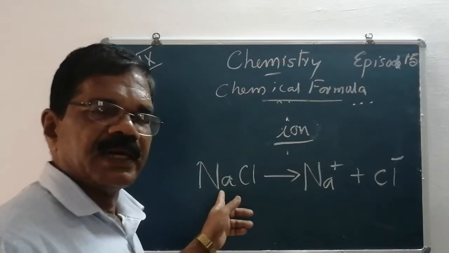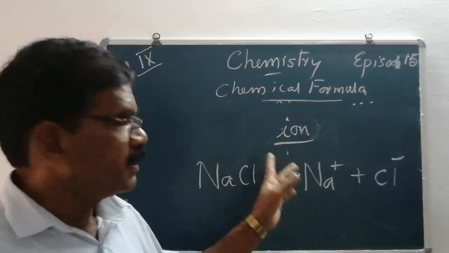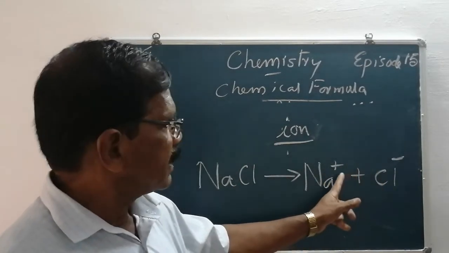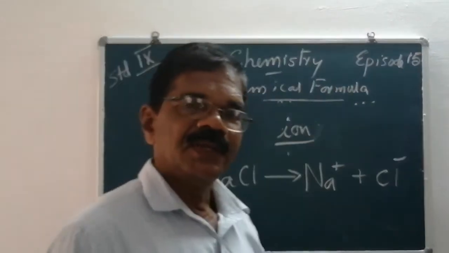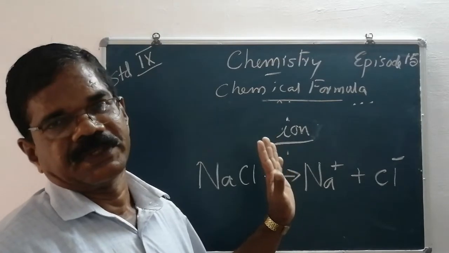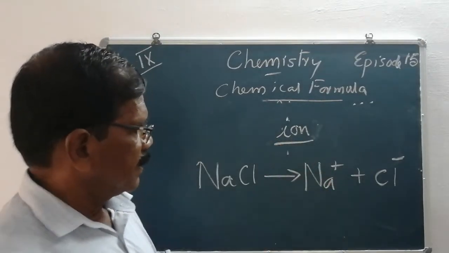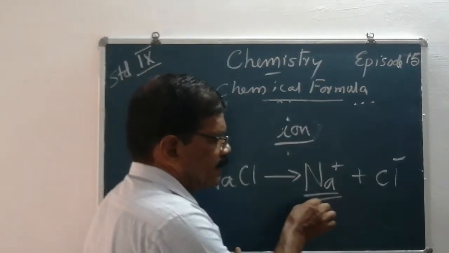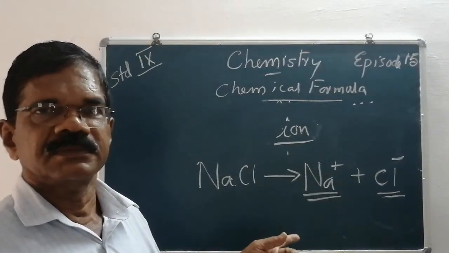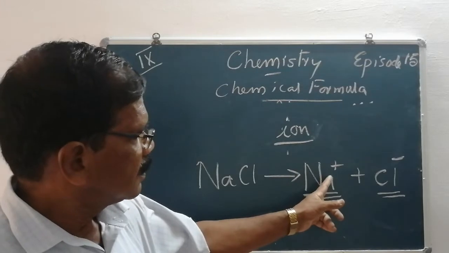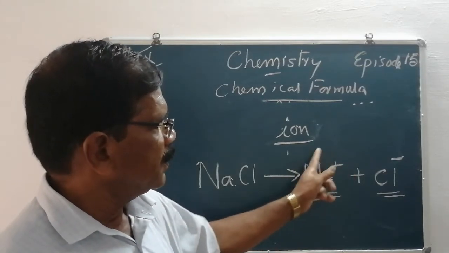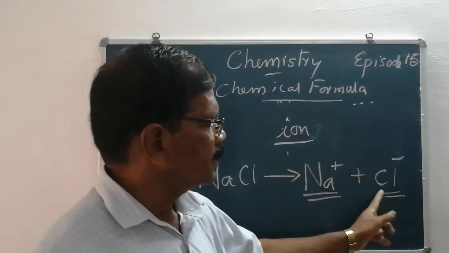Sodium chloride on dissolving in water splits into two parts: a positively charged sodium ion and a negatively charged chloride ion. The reasons we can study in the coming chapters or higher classes. These electrically charged species are known as ions.